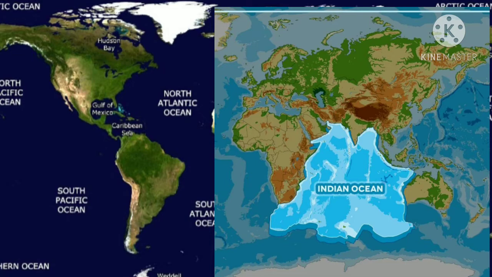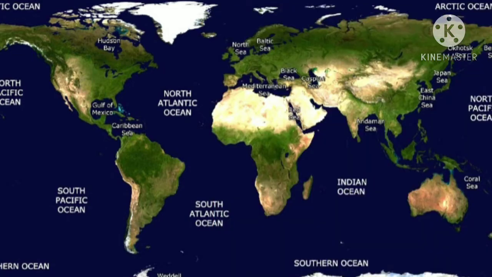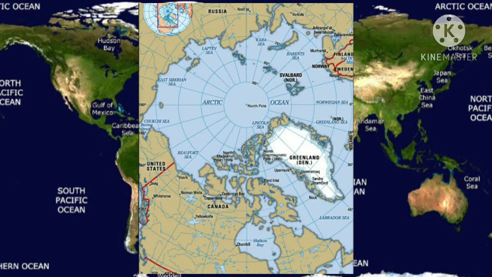The shape of this ocean is almost triangular. On the north side it is bounded by Asia, because all the Asian countries are to the north of the Indian Ocean. On the west side is Africa and on the east side is Australia. Okay. Now we will turn towards the Arctic Ocean. The Arctic Ocean is located within the Arctic Circle and is connected with the Pacific Ocean.